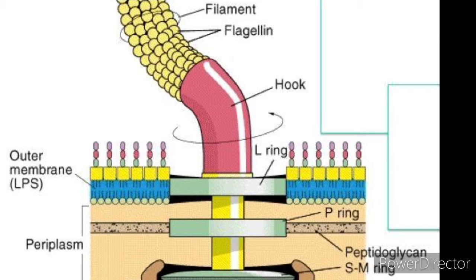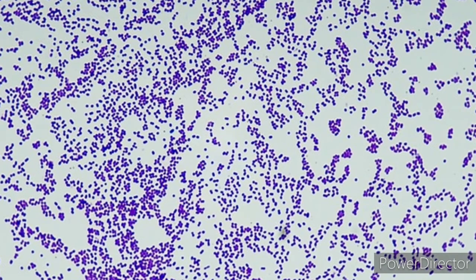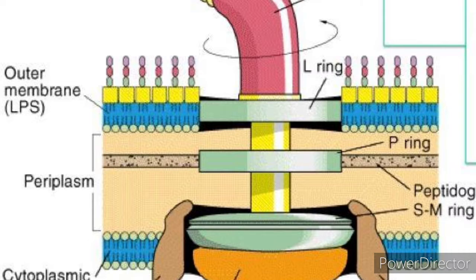Now, let us begin with the structure of flagella in gram-positive and gram-negative bacteria. In gram-positive bacteria, it contains two basal rings. One is the S ring, another one is the M ring. The S ring is attached to the inside of the peptidoglycan, whereas the M ring is attached to the cell membrane. So, there are two basal rings in gram-positive bacteria.